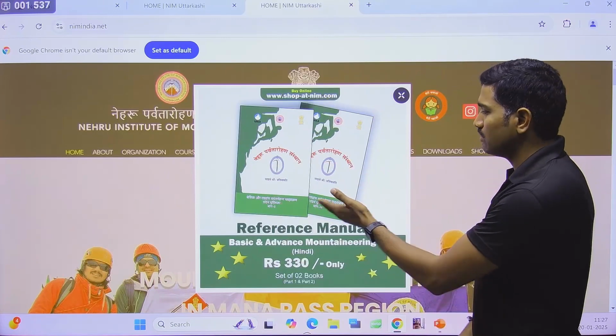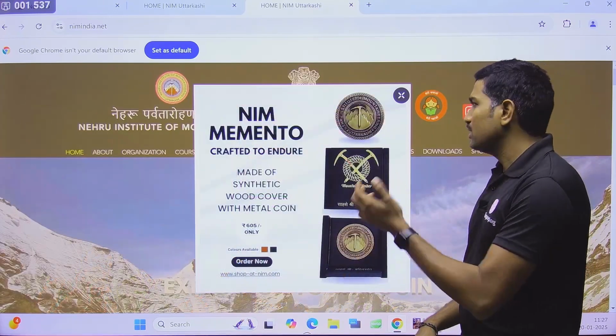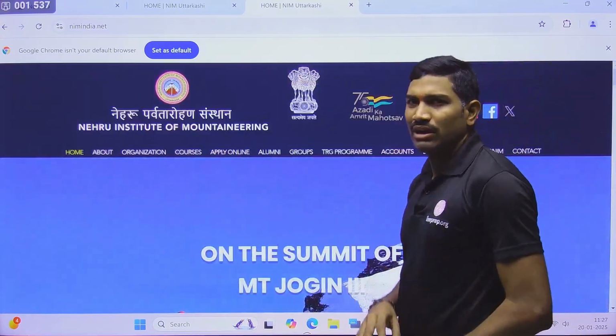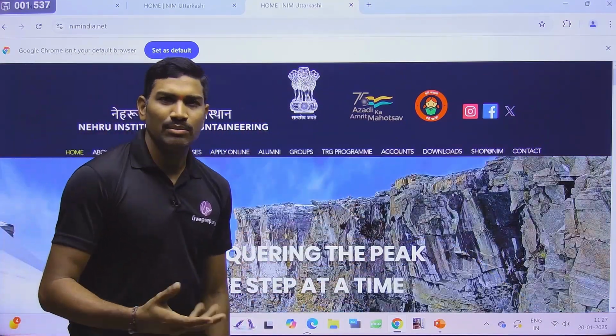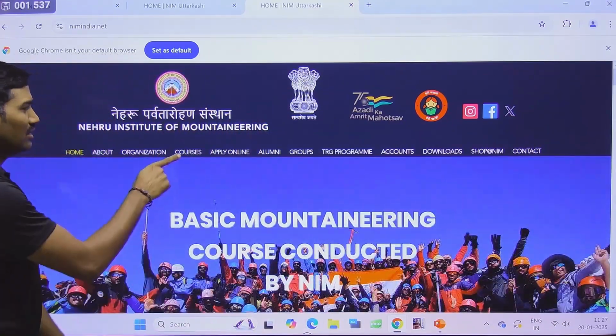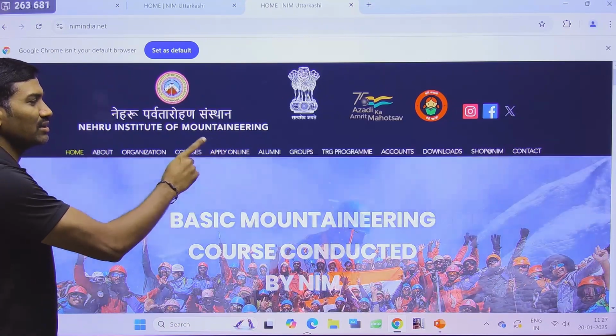You can purchase this particular book. This is the Hindi version, and the English version is also available. If you have any doubt, they are also giving a contact number. Call them, and you can directly purchase this book also. Separately I will tell you this. Courses, apply online, this is important for us.